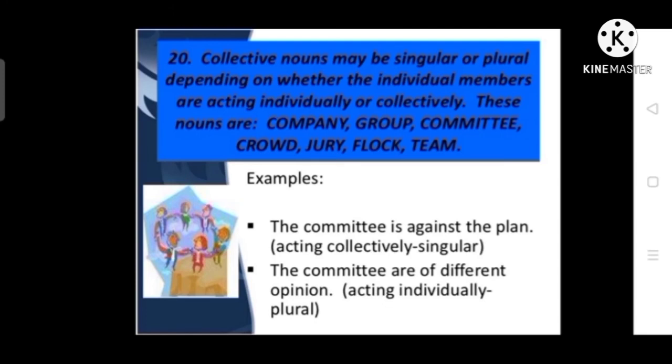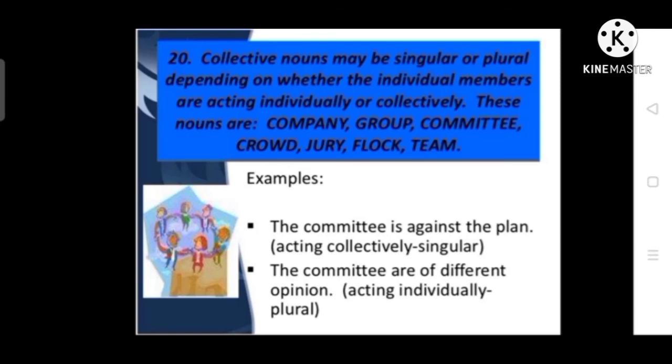Acting collectively singular means here we consider committee as a whole, but in the next sentence we consider committee as individuals.